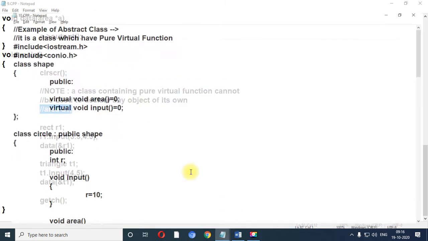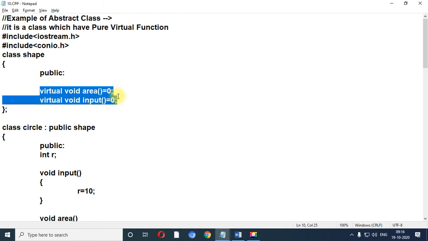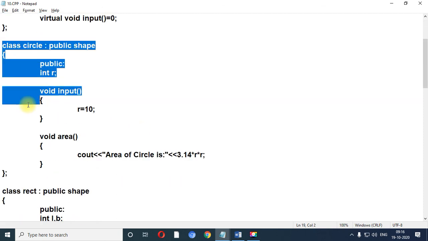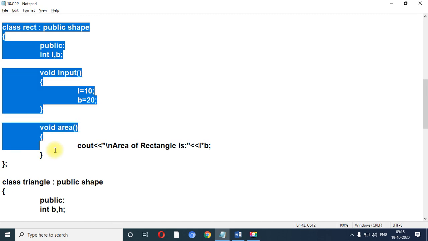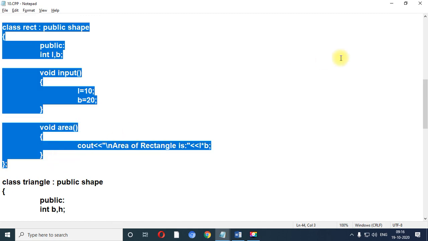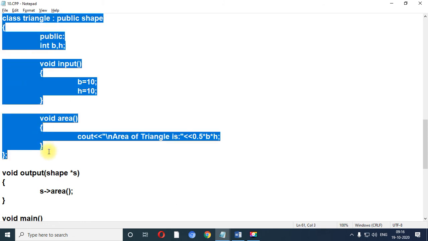Let me share the last file of today's session, which is based on the abstract class, which contains both the methods as pure virtual methods. So again over here we have created 3 classes: class circle, let me scroll down, class rectangle and class triangle.